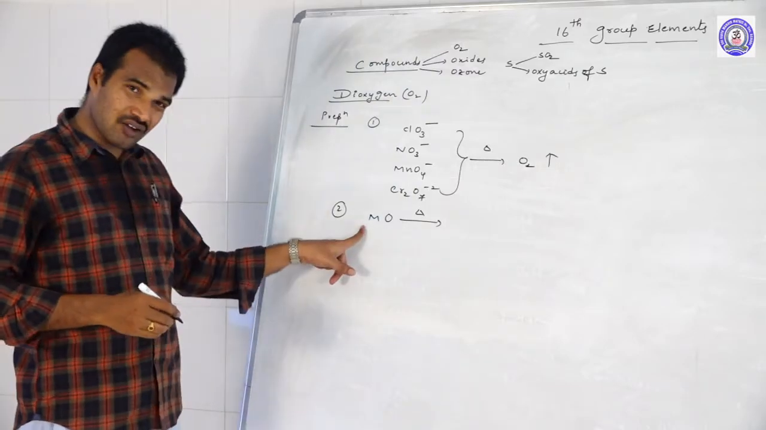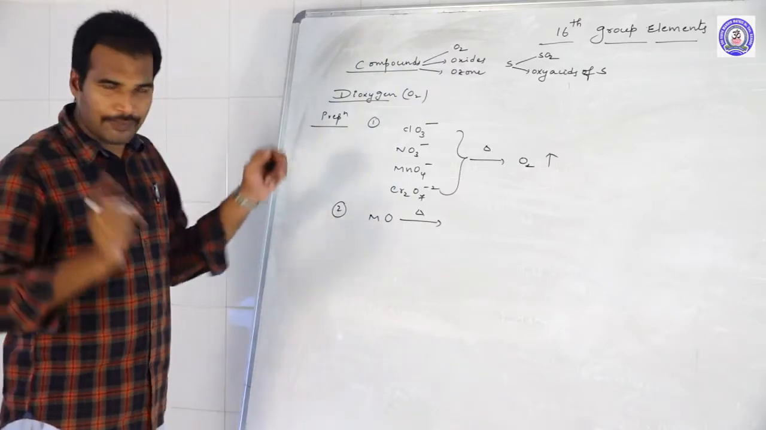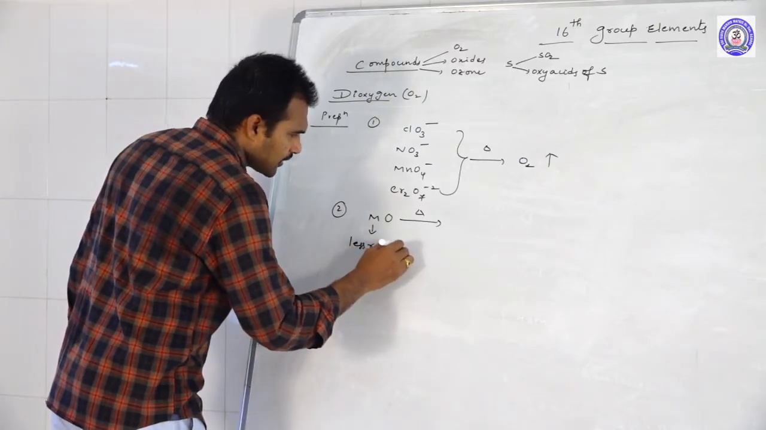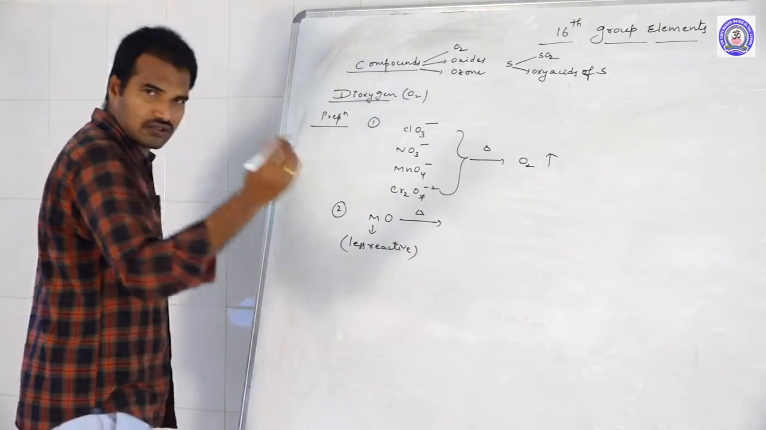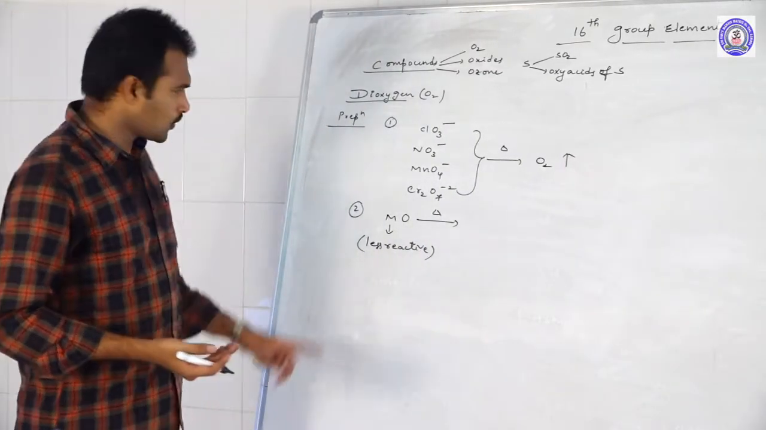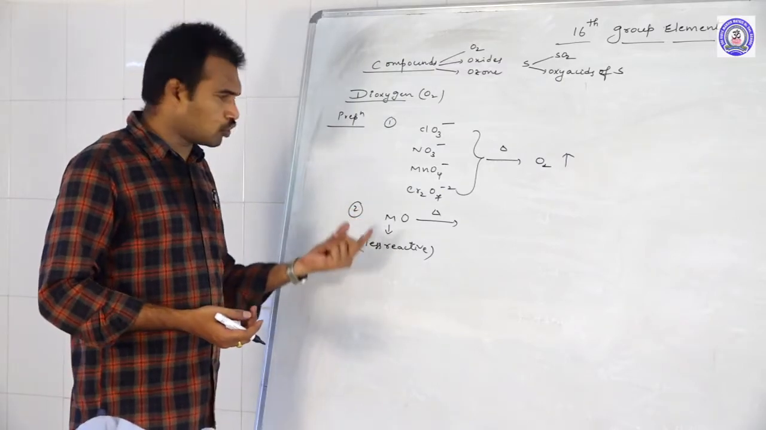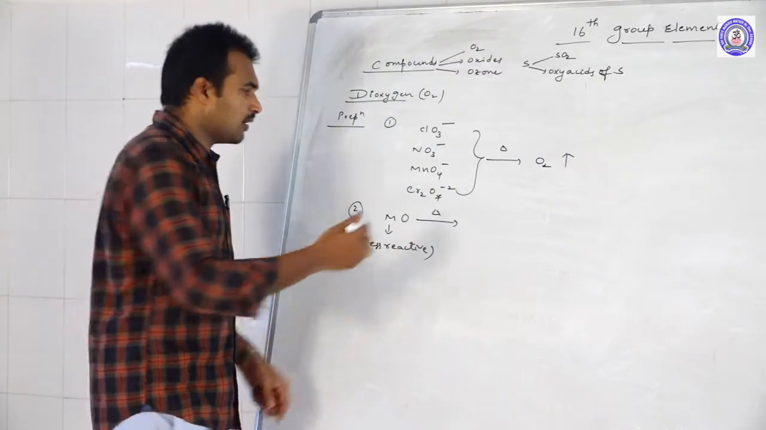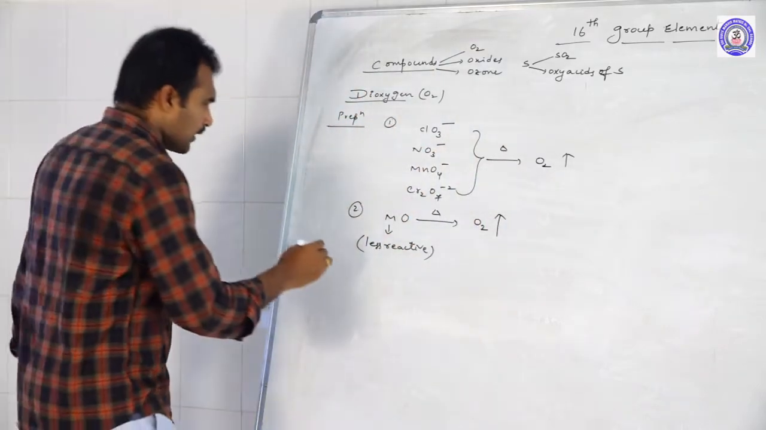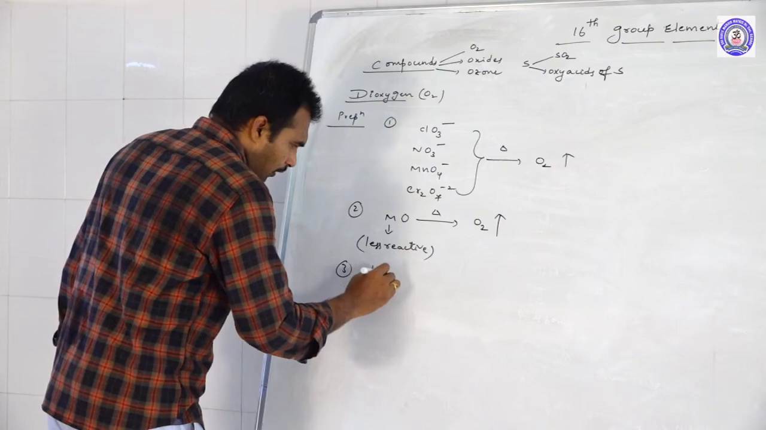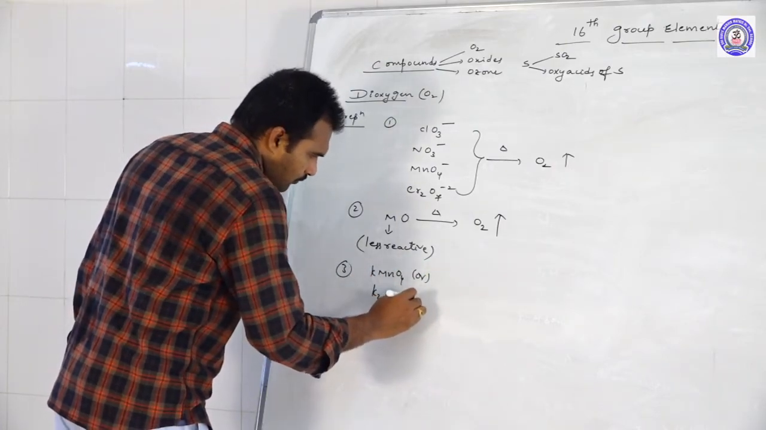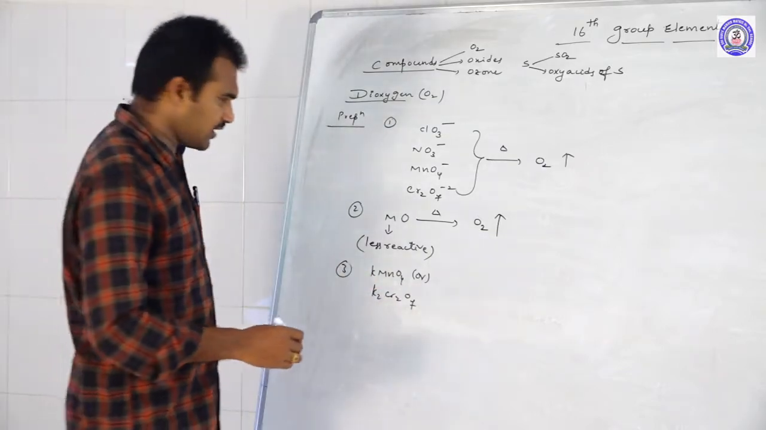Here, can we use all metal oxides? No. The metal oxides of less reactive metals. Less reactive metals in the electrochemical series: copper, mercury, silver, platinum, gold. So by using less reactive metal oxides, on thermal decomposition, we get oxygen. That's the second method. And the third one, when potassium permanganate or potassium dichromate, any one of these oxidizing agents,